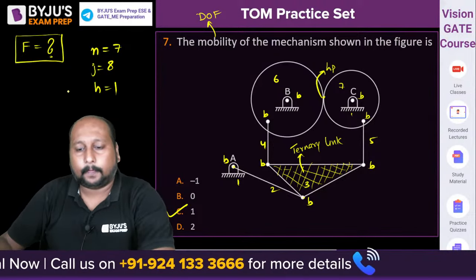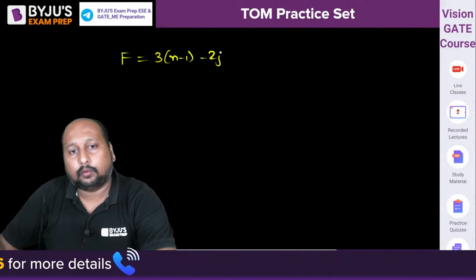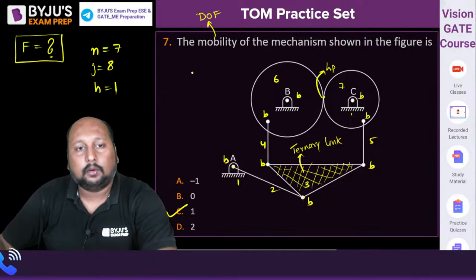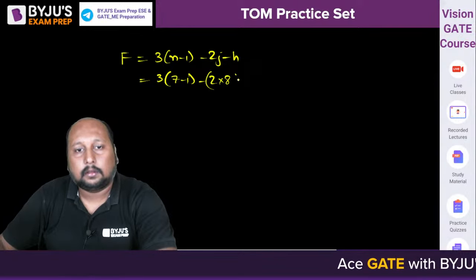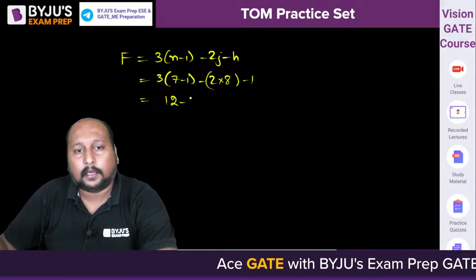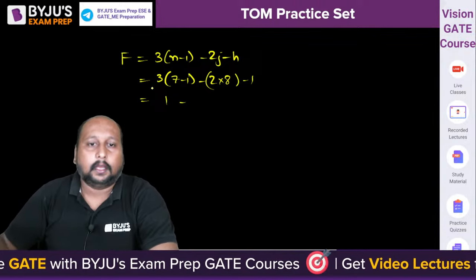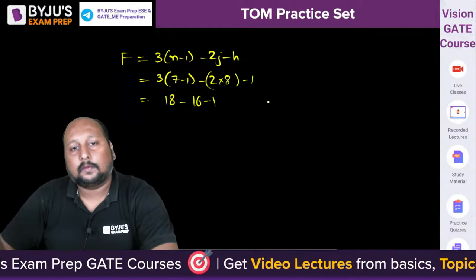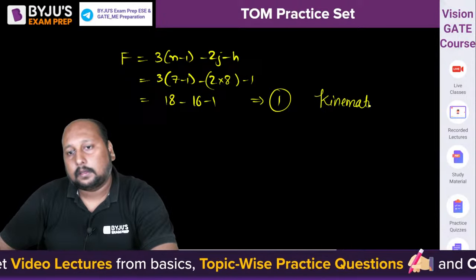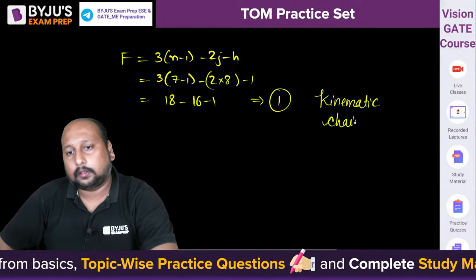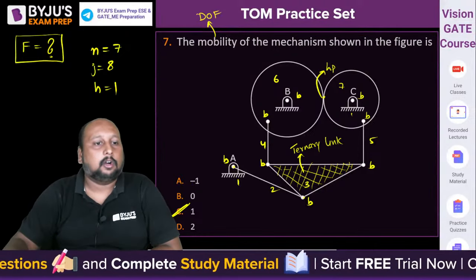So now we can use the Kutzbach equation: F is equal to 3 into n minus 1 minus 2j minus h. So 3 into n value is 7 minus 1, minus 2 into 8, minus 1. So this is 18 minus 16 minus 1, that is equal to 1. This is a kinematic chain. Okay, fine. Option C is the correct answer.